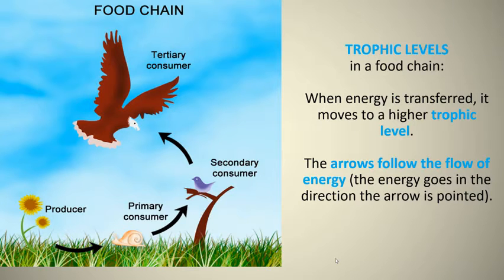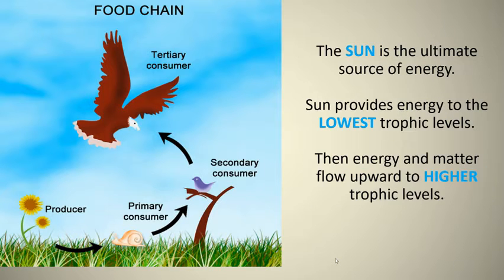It's a little tricky to remember because the producer is the first level and the primary consumer is the second level. But usually you don't have to remember that so much. Just have to know that there are different trophic levels. The other thing to remember is that the arrows follow the flow of energy because the sun is the primary source of energy that goes to producers, and so energy always goes upward in the food chain. So the lowest trophic levels are the producers, and then energy flows upward. And we're going to connect this to thermodynamics, which is the next part of our screencast, 1.10.